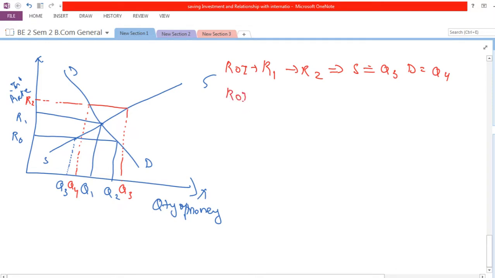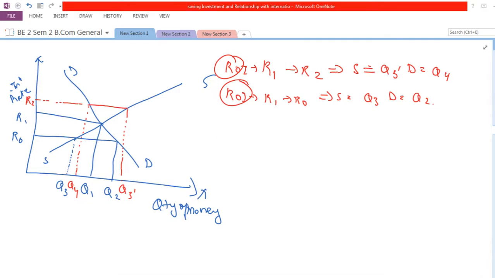On the other hand, if ROI shifts from R1 to R0, then the supply would be Q3 dash, and earlier the supply is Q3 and the demand would be Q2. So more money would be demanded when the rate of interest reduces, and less money would be demanded when the rate of interest increases. On the other hand, more money would be supplied when the rate of interest increases, and less money would be supplied when the rate of interest decreases.